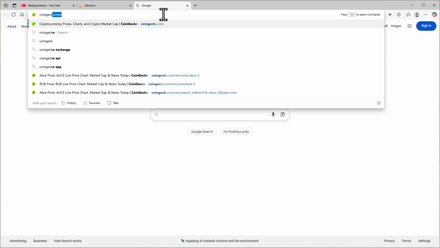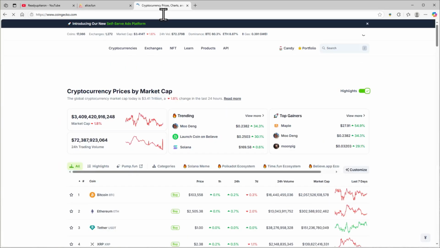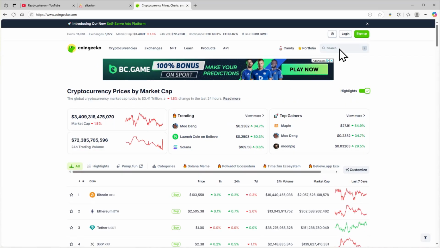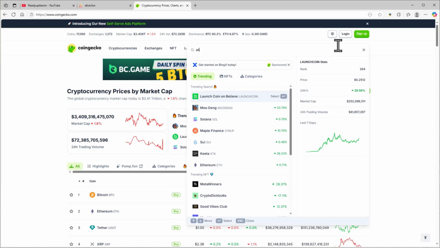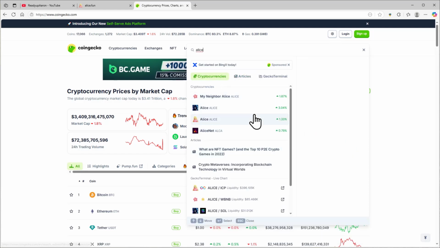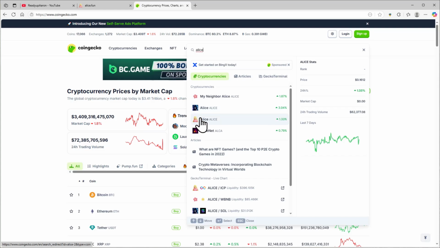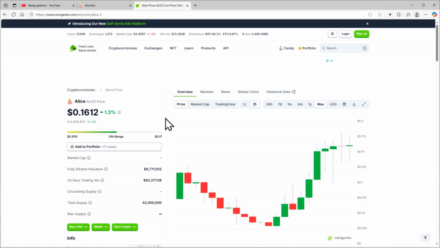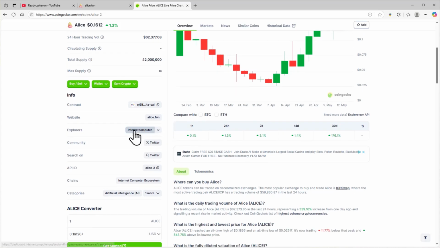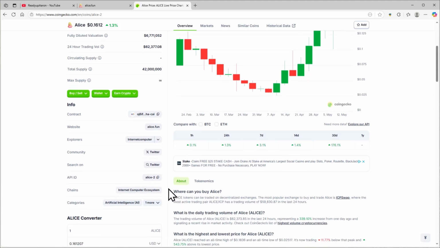Let's go to CoinGecko.com, because we did Bob's on CoinGecko.com, so why not do Alice's? Okay, let's type it in. So ALICE, and do not click on any other Alice except for this one right here. Alice has yellow hair and a pink shirt there, so let's click on that. This is the one we want right here. Okay, so looking at it, Alice.fun, correct. InternetComputer, you've got their Twitters. Okay, you can check all that stuff out. Categories, artificial intelligence, AI. Okay, cool.